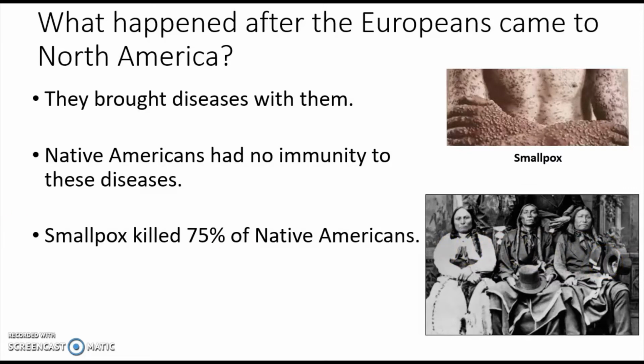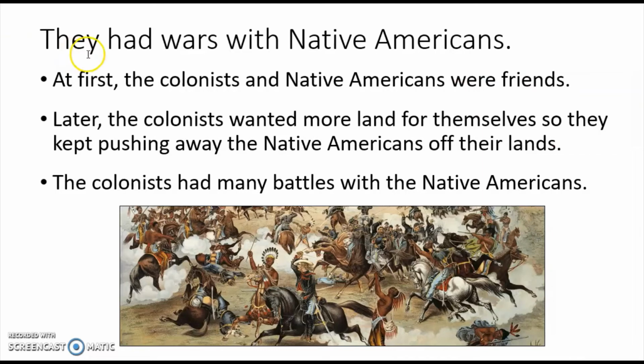Okay, so they brought diseases, people died. They had wars with Native Americans. So at first, the colonists and Native Americans were friends. They traded. Things were okay at first. Later, the colonists wanted more land for themselves. So they kept pushing the Native Americans off their lands. The colonists had many battles, that means wars, fighting with the Native Americans. Here they are fighting. Very sad.